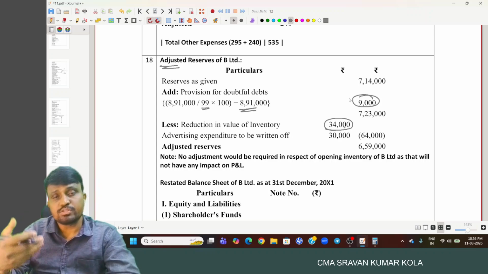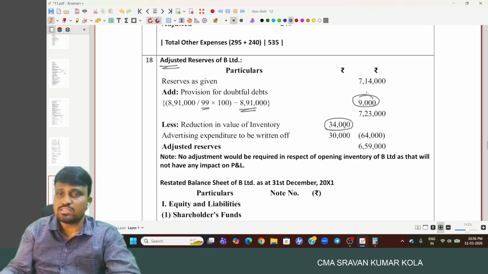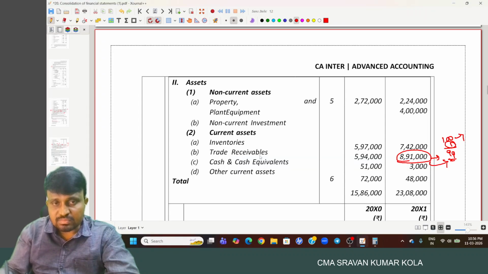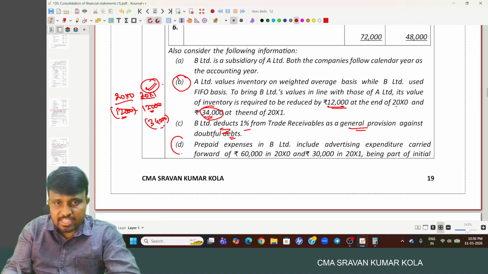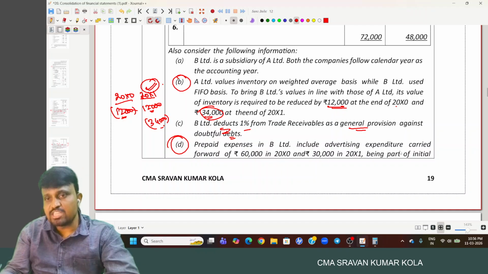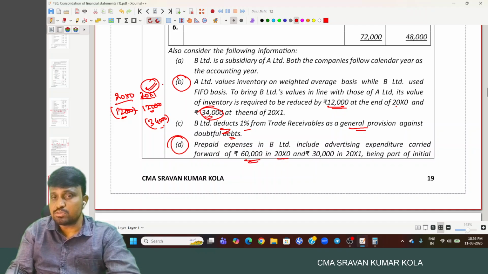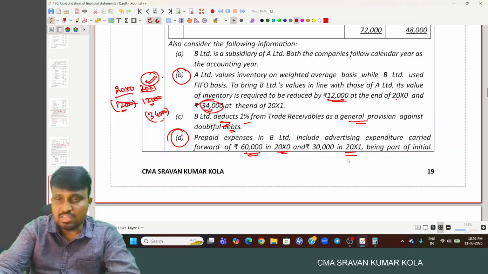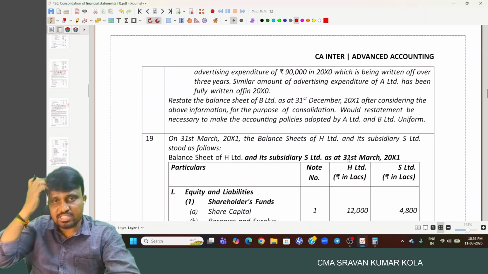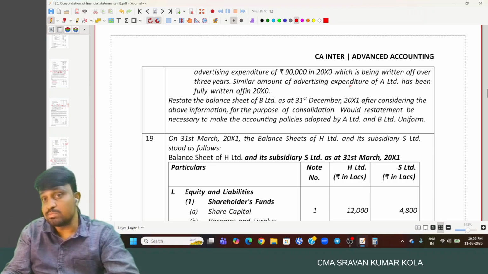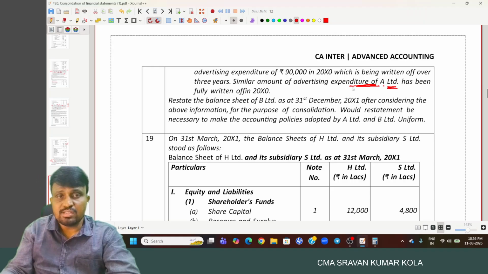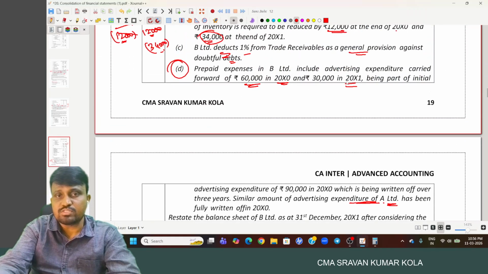That's why it will be adjusted to the profit and loss account. So 9,000 will be added back. And another one, prepaid expenses in B Limited include advertisement expenditure carry forward at 60,000 X0, 30,000 X1, being part of the initial advertisement expenditure 90,000 X0, which is being written off over 3 years. But similar amounts of expenditure in A Limited has been fully written off in X0.